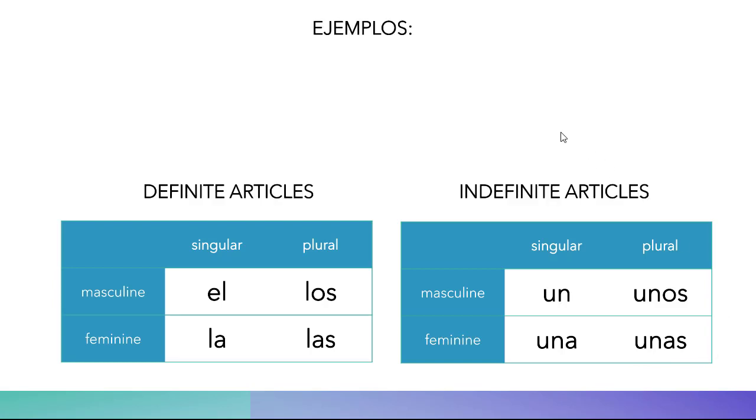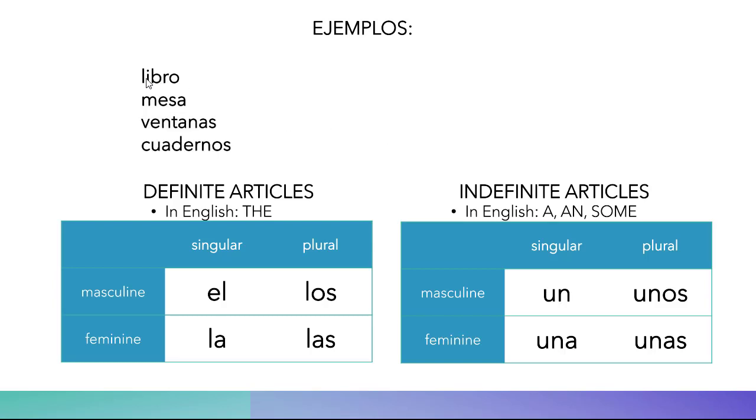Let's see some examples. Ejemplos. So let's see. If you have libro, let's say the same thing. Libro is masculine and it's singular. So we're using the masculine and singular one, el libro, to say the book. Remember, the is for any of this. This means the. This means the. This means the. And this means the. I know, it's the same thing. So mesa, it looks like it's feminine, right? So mesa is feminine and it's singular because it doesn't have an S at the end. So the feminine and singular one is going to be la mesa, the table.